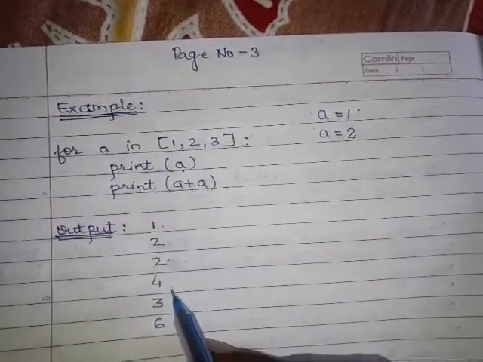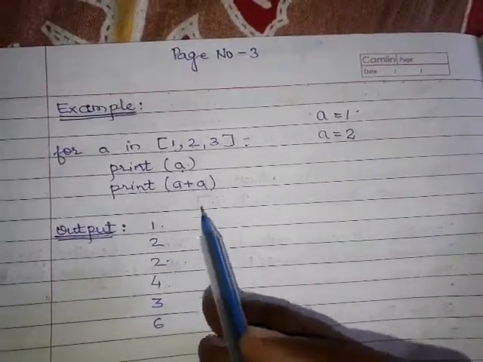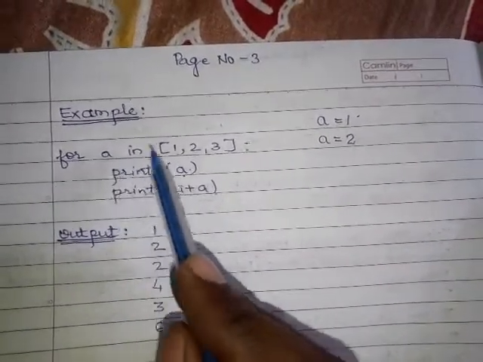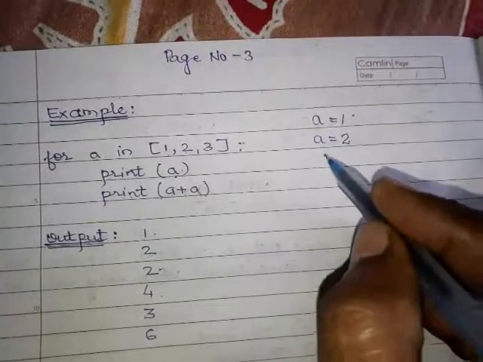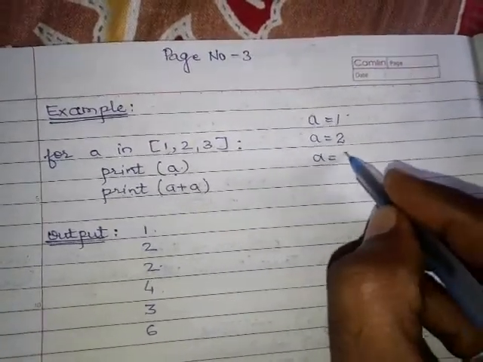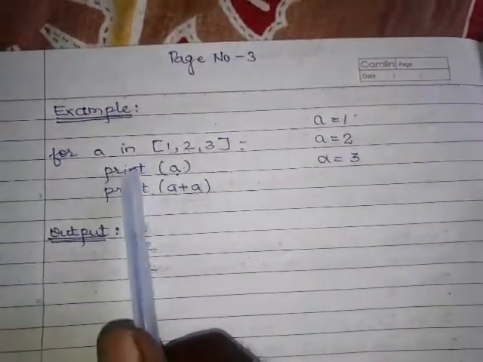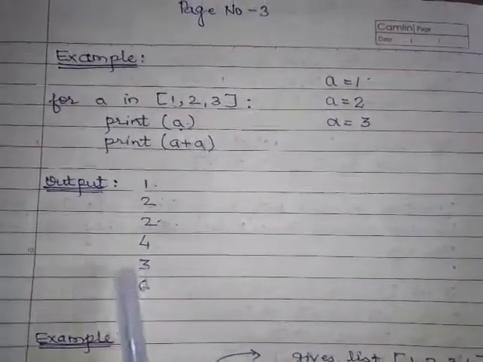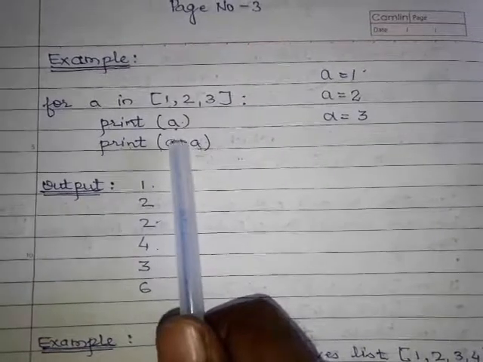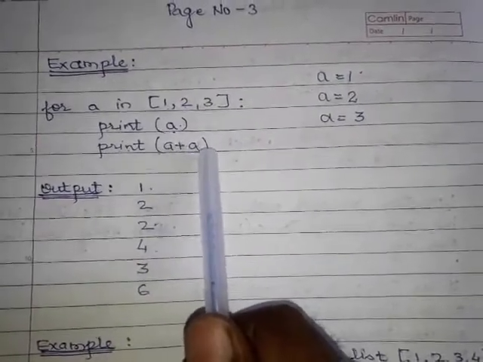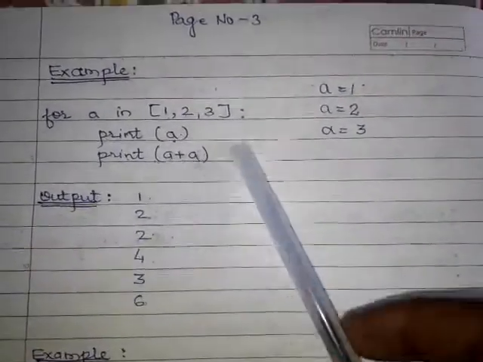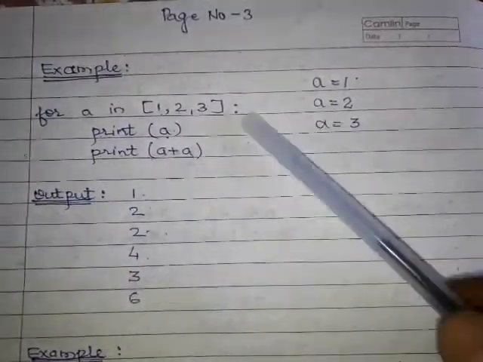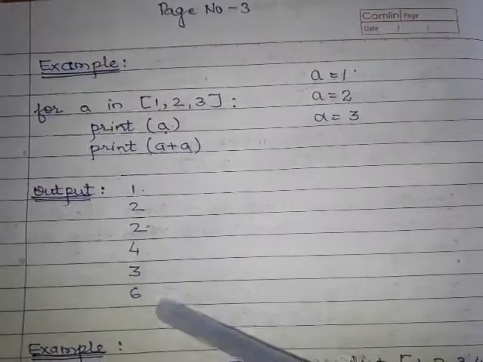Again after the last statement, a will be assigned the last value 3. Then print a: 3 is printed. Then print a plus a: 3 plus 3 is 6, so 6 is printed. This way the whole for loop logic will work, and your output will be generated.